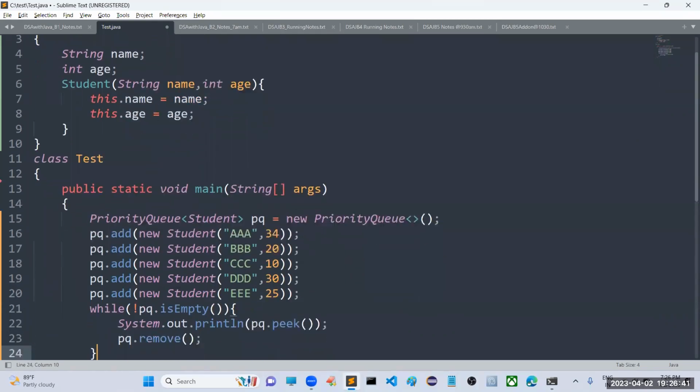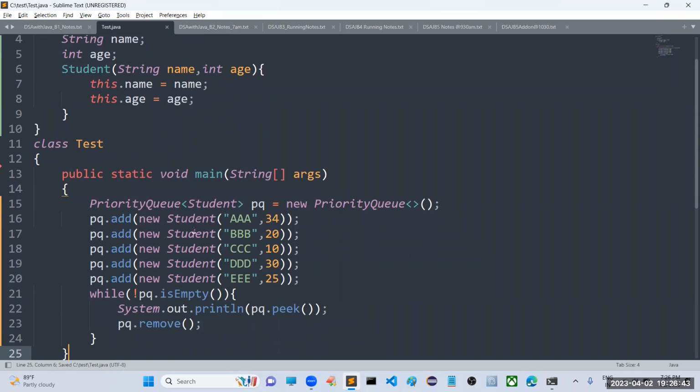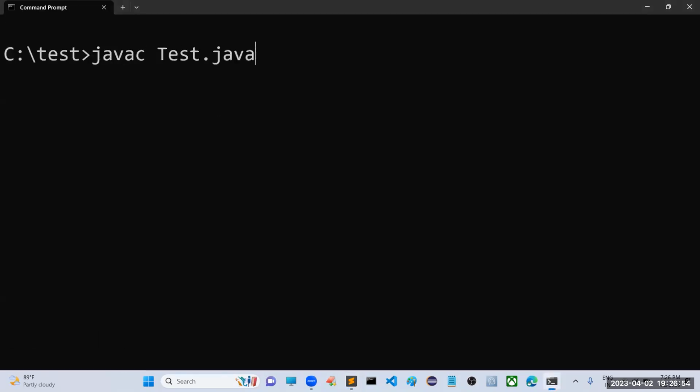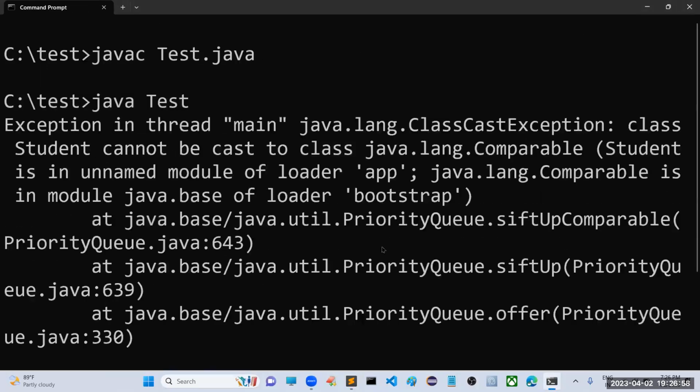Now, sir, based on what activity you are storing the data, compulsory you have to mention. So you can't run this program directly, sir. If you are running, it is going to show one error message. What is that error message? At the time of execution, you can see ClassCastException: class Student cannot be converted to Comparable.